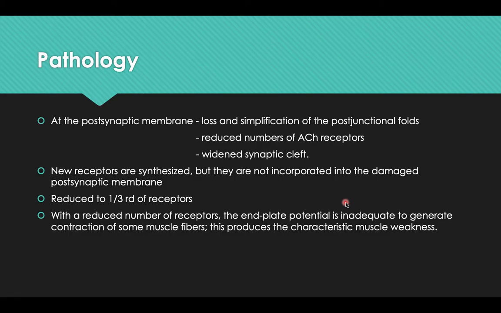This results in reduction of number of receptors to 1/3 the actual number. So with a reduced number of receptors, the end plate potential is inadequate to generate contraction of some muscle fibers. This produces the characteristic muscle weakness.